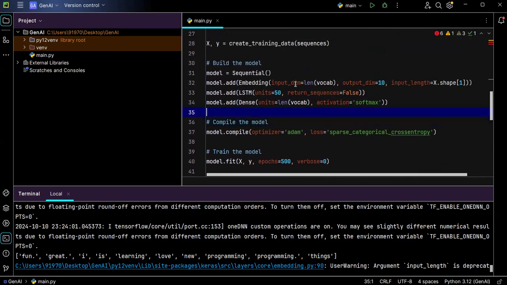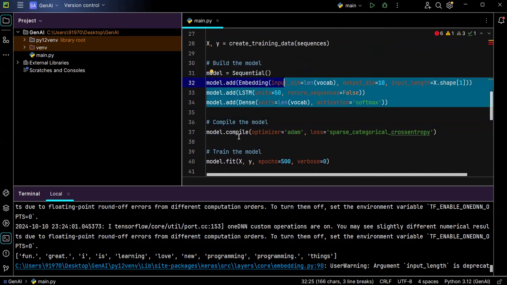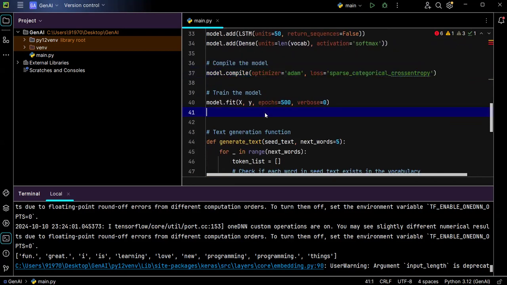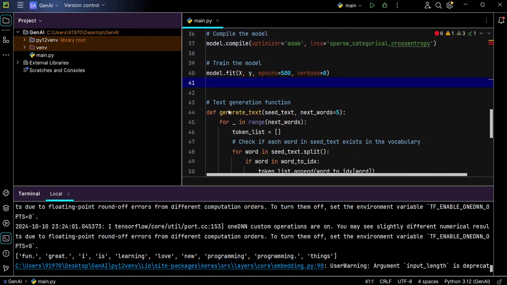After providing these configurations, you can see I'm compiling my model so that these configurations will be updated. After that, I'm training my model with the corresponding inputs and these are the corresponding outputs. So like that, we are fitting our model with the corresponding data.